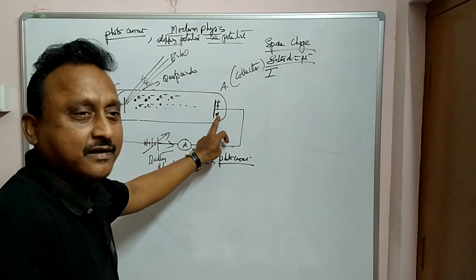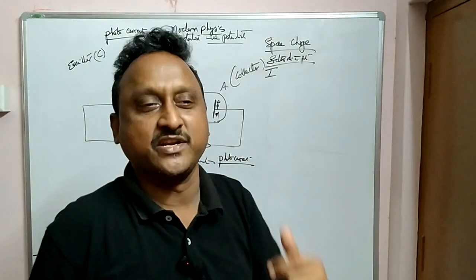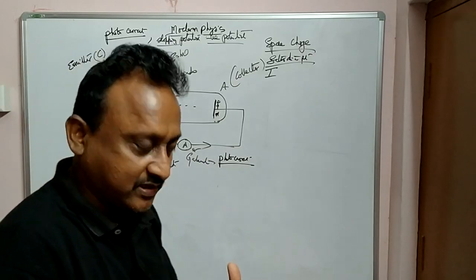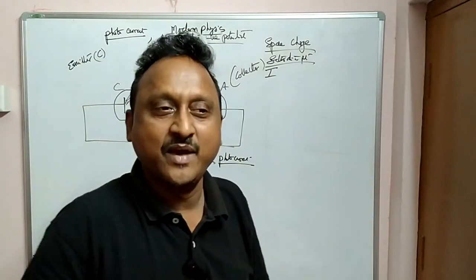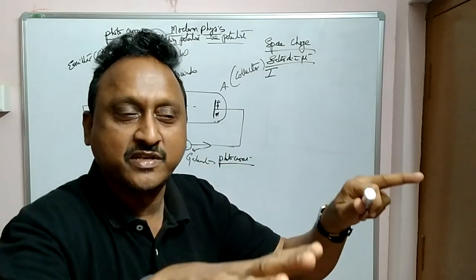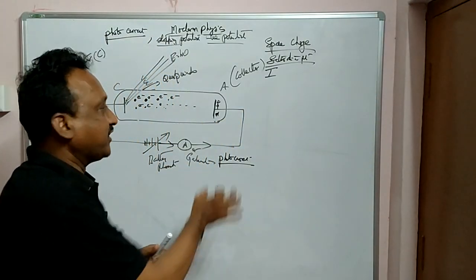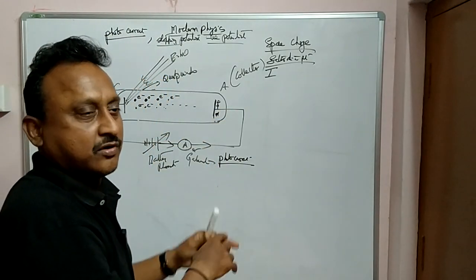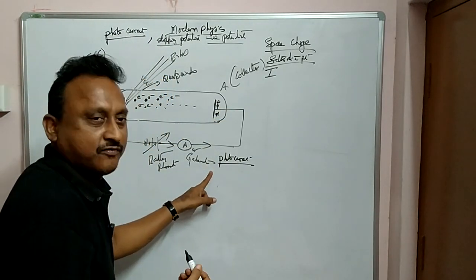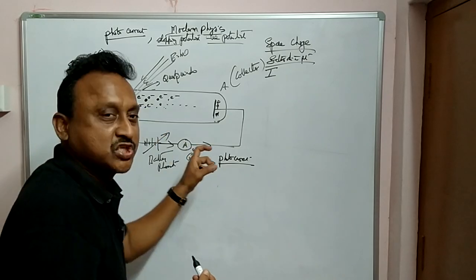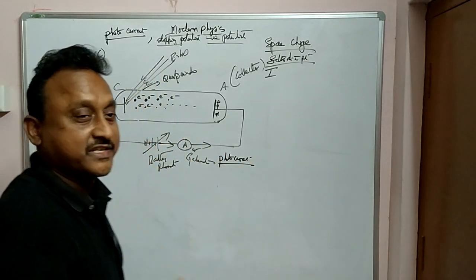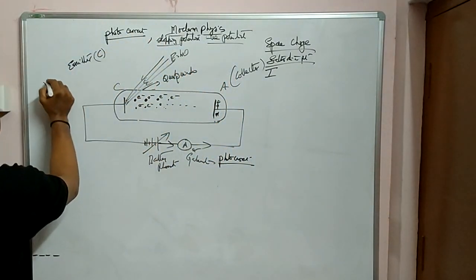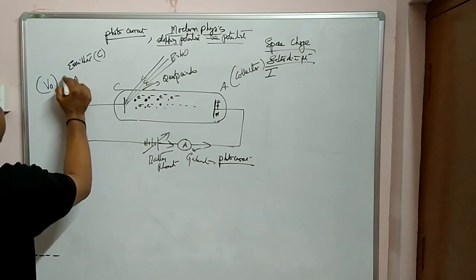Now here, we'll be increasing the negative potential. When negative potential is kept here with respect to the cathode, what happens is repulsion. After some time electrons will stop coming to the anode. When you increase the negative potential at the anode, after some time no electrons will come, and there is no photocurrent here. Completely it becomes stopped. That potential for which the electrons are not coming to the anode is called the stopping potential or negative potential. Clear?